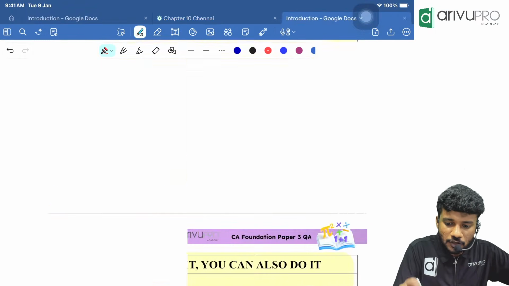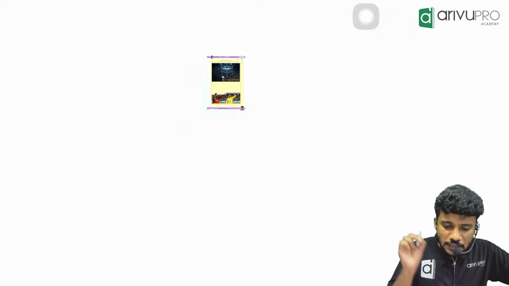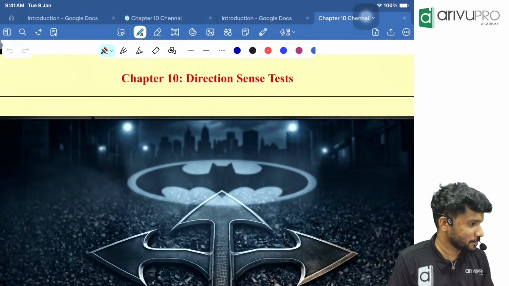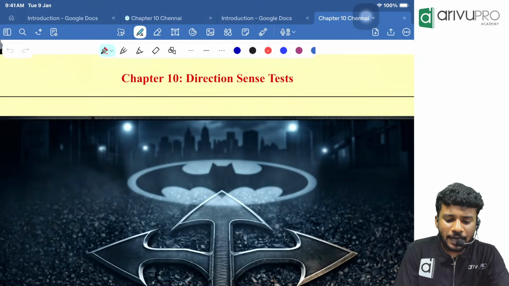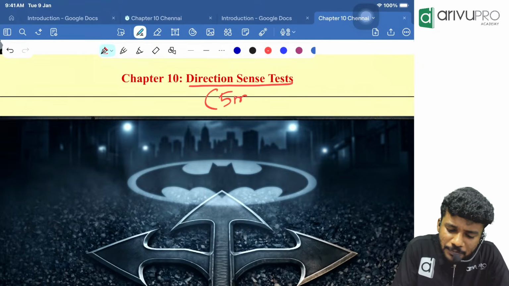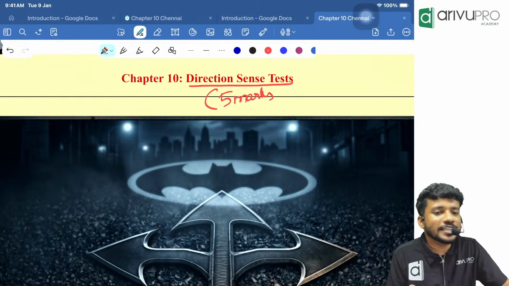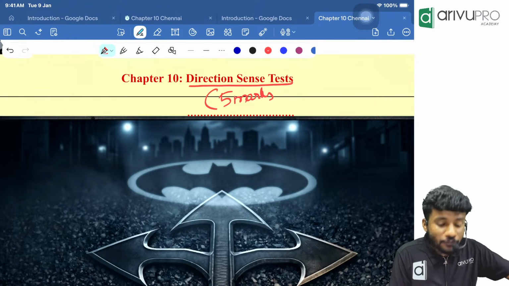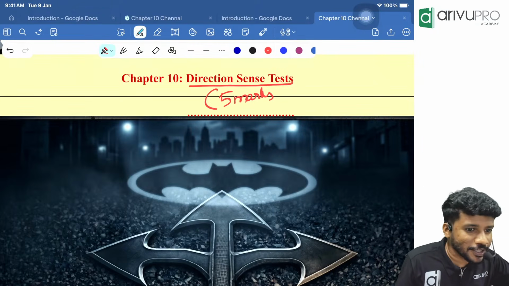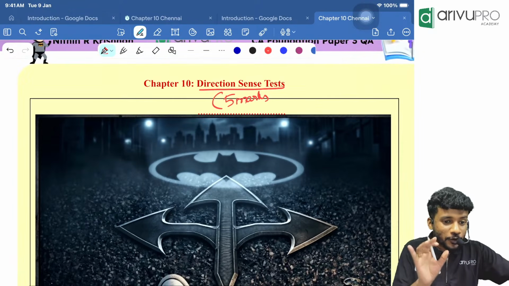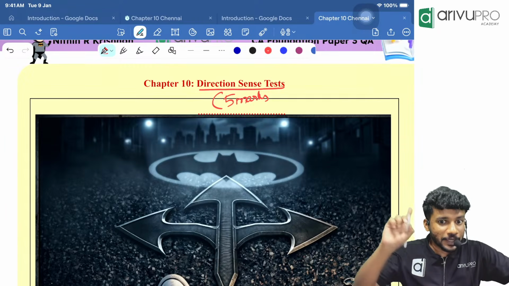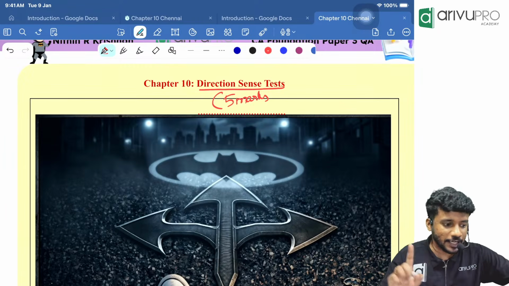First, we are going to start off with a very easy logical reasoning chapter. This chapter is called direction sense test, and the weightage of this chapter is also 5 marks. The weightage is very less, and we will be solving most of the questions, around 95% of them, with shortcuts. Tomorrow everyone should print the book and come for the class because it will be useful, and also bring the calculator tomorrow. Everyone should have the calculator as I suggested.